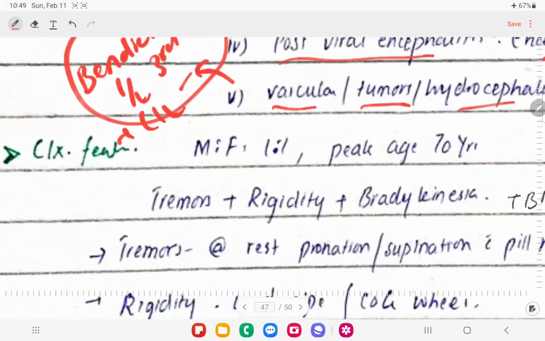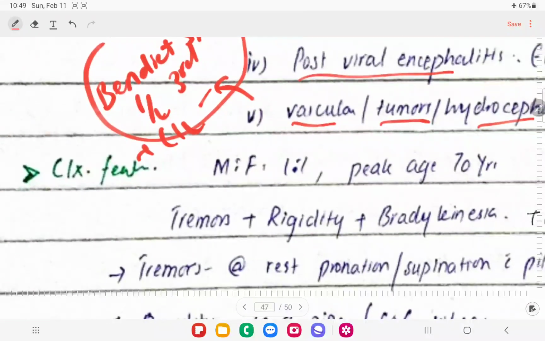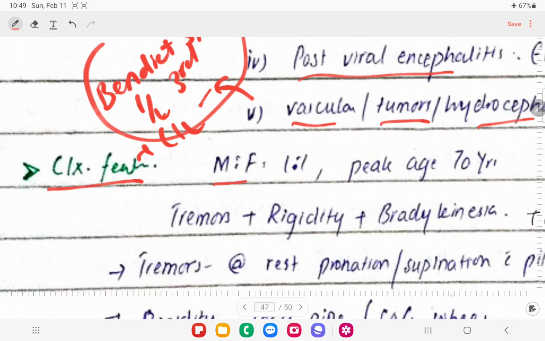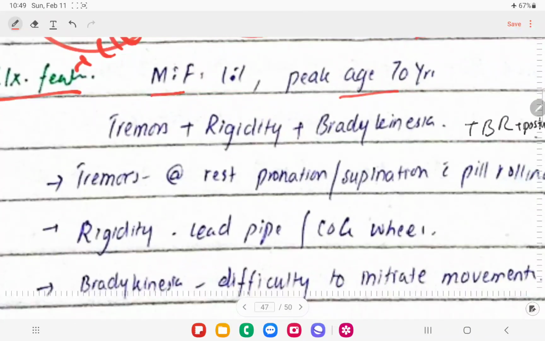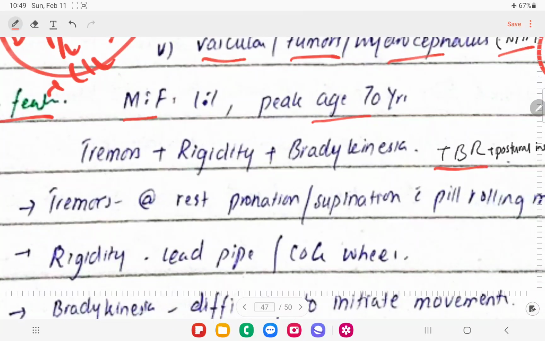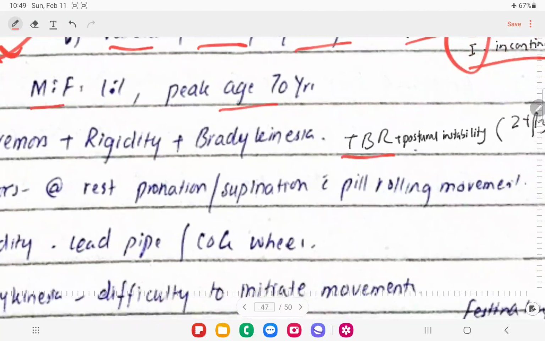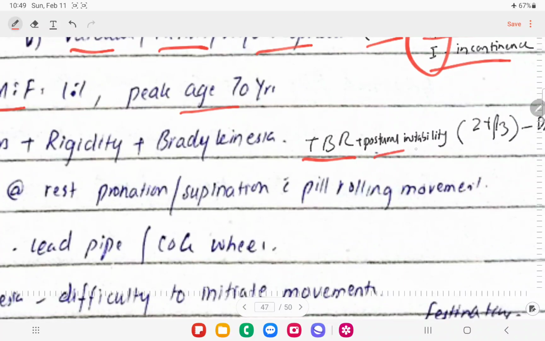If we talk about clinical features, males and females have equal involvement, right? The peak age is almost 70 years, and we will see TRB, just like TRAP. So tremors, rigidity, bradykinesia are the features, and with that there will be postural instability.